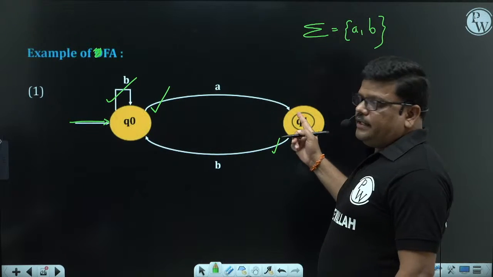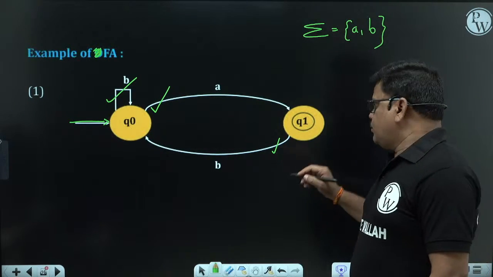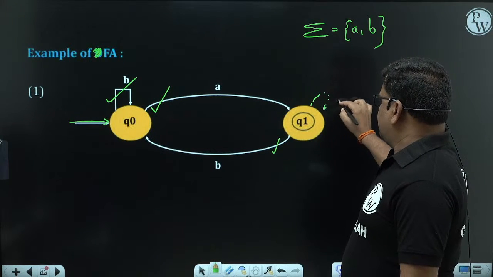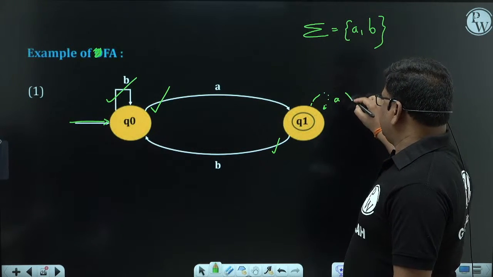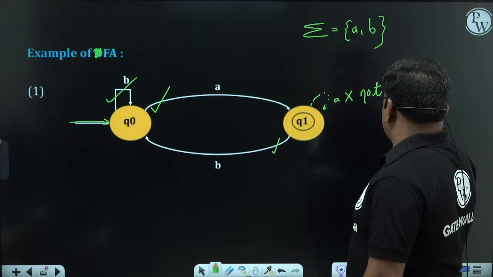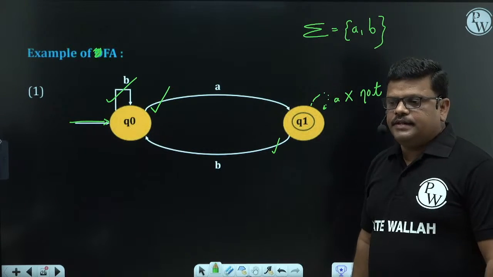Q1 on A, there is no transition. So the A transition is missing here. This is not a DFA.